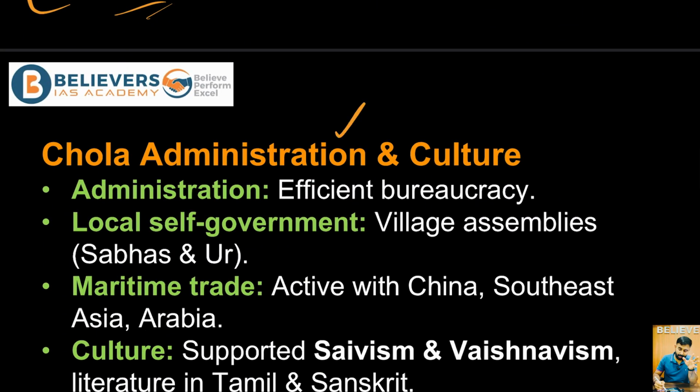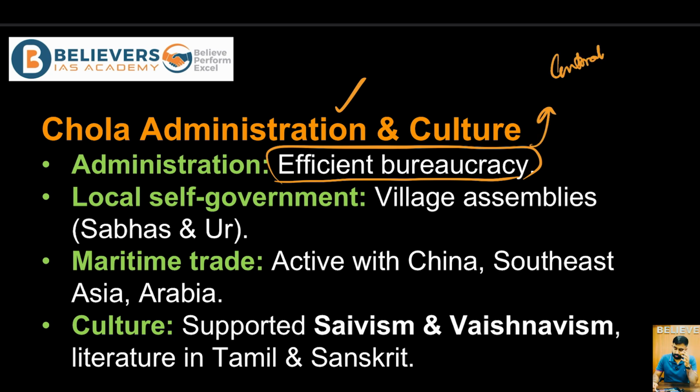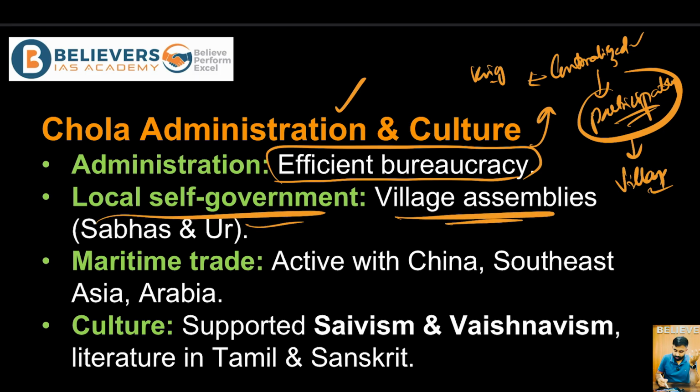Now, talking about the Chola administration and its culture, the administration was very efficient, and it had a very efficient bureaucracy, and it was both centralized and also participatory, right? This is one of the important features of the Chola administration, that it was centralized because the ultimate power resided with the king, and also participatory in nature because it had local self governments like village sabhas or grama sabhas, right?